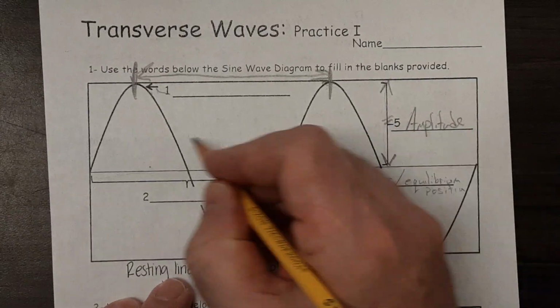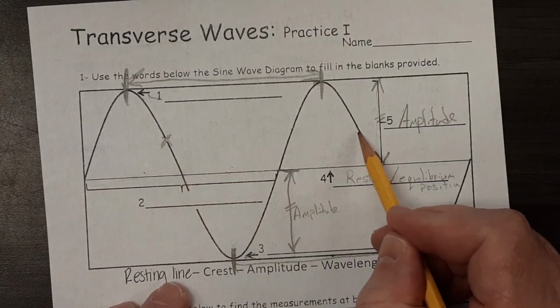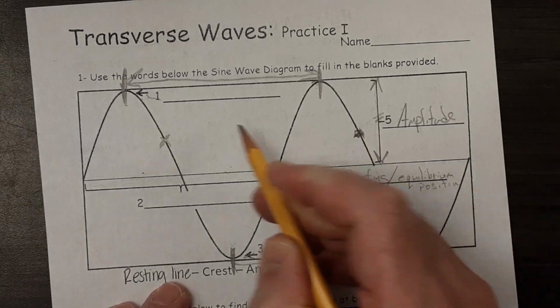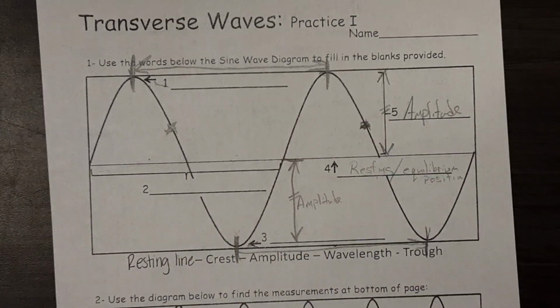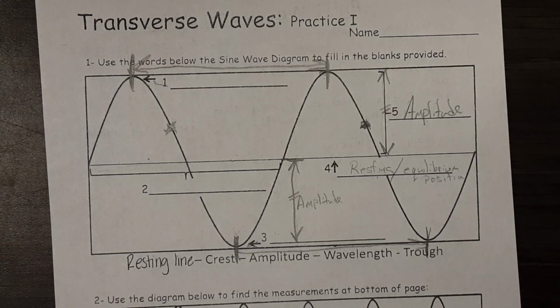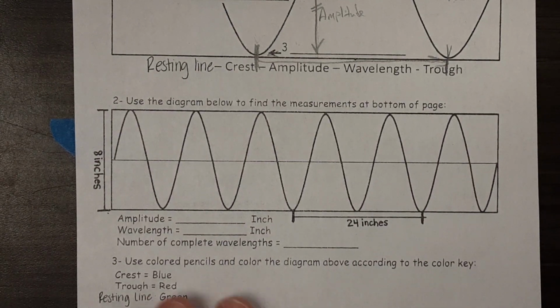What if we went from this part? If we said, hey, we're going to go halfway down the crest to halfway down the crest, that's also one wavelength. All right, let's make sure you get your label done.